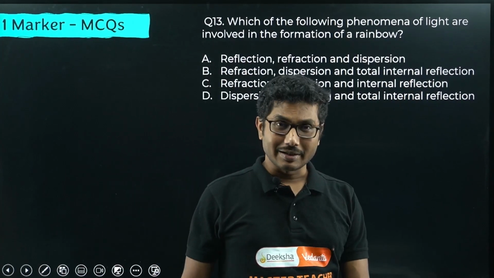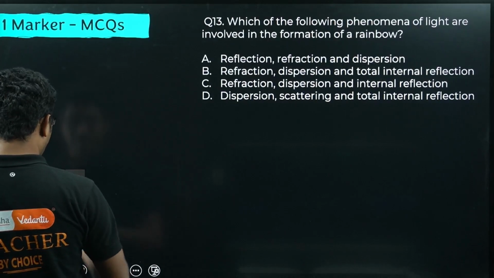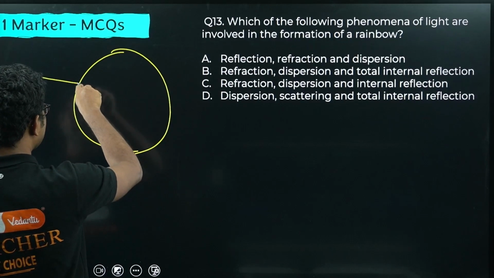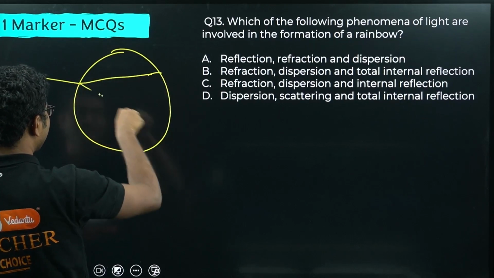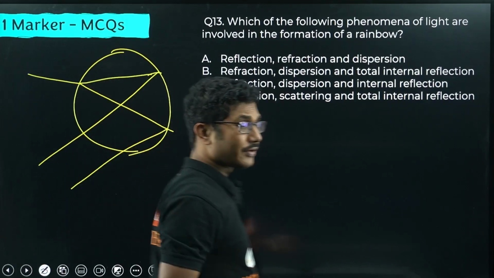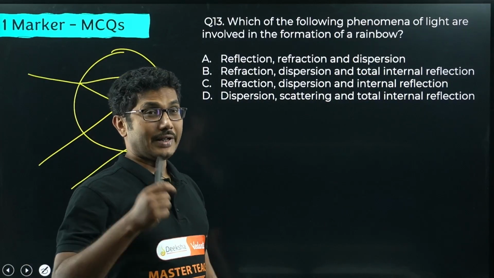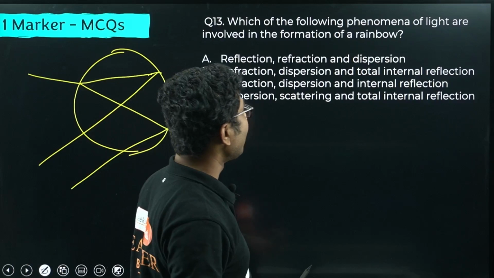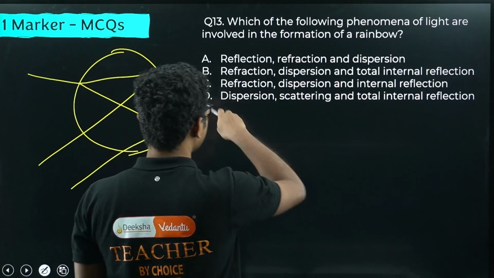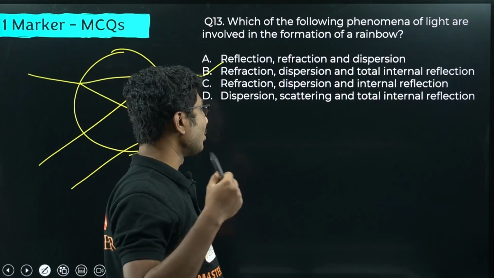It is total internal reflection, because the raindrop, from where these things happen, actually has a total internal reflection. Light rays enter, it splits, that is dispersion. After dispersion the light suffers total internal reflection, and again another round of refraction. Combining everything together we see the rainbow, right? So the process involved is refraction, dispersion, and total internal reflection. So this is the correct answer. Not only internal reflection, it is total internal reflection.